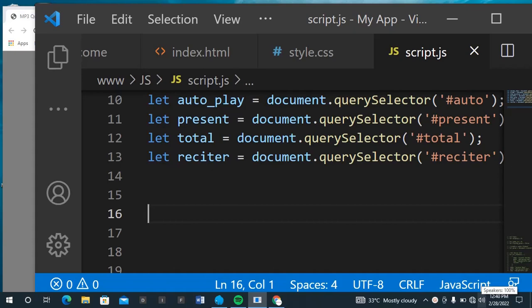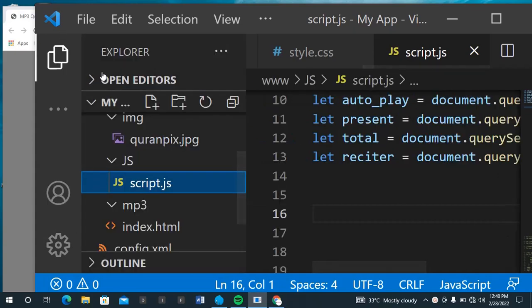So before I proceed with my coding, I would like to bring in the necessary files into their right folders. So my Qur'an, my MP3, then okay, I already have my image there. So now the name of this app, what is the name of this folder? Since I used my app, okay.